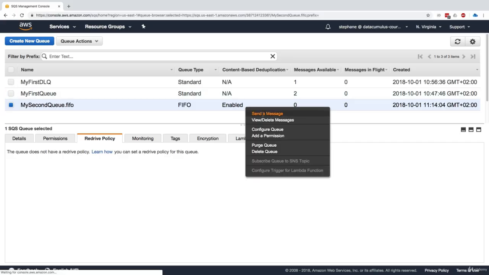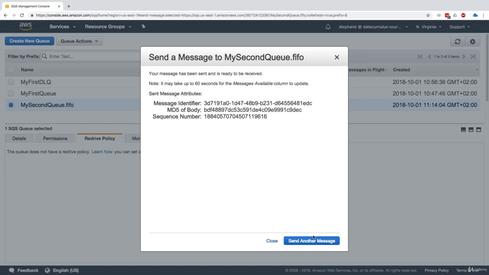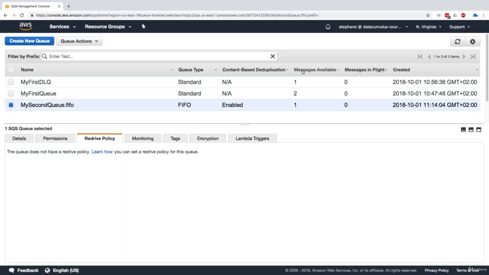So let's have a look and send a message. We'll say hello FIFO. So hello FIFO right here. And we can set a message group ID, and this is required. So we'll just call it foobar. This is a bit advanced, so let's just call it foobar, send message. And now the message has been sent. Close it. Now we can see in messages available that in my FIFO there's one message.